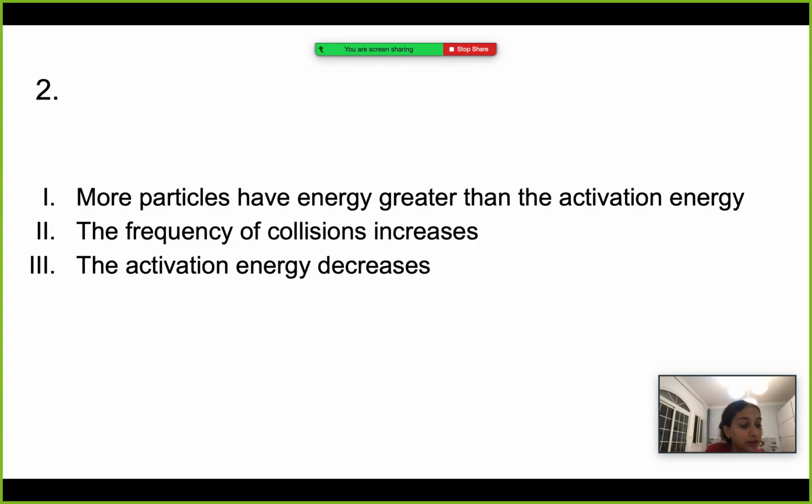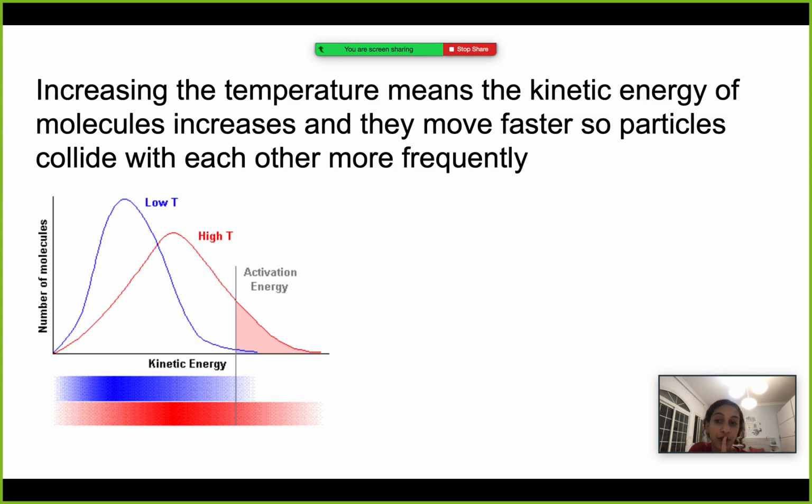The second question asked us, which statements out of these 3 explains the increase in the rate of a reaction when the temperature is increased? So here we're talking about the rate. First we need to know what happens when the temperature increases. Increasing the temperature means the kinetic energy of molecules increases and they move faster, so particles collide with each other more frequently.